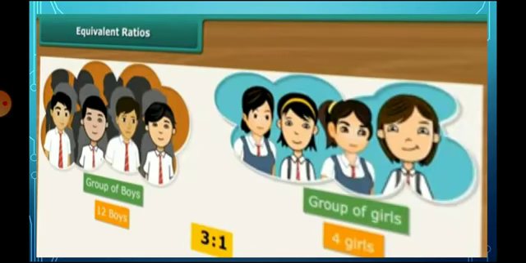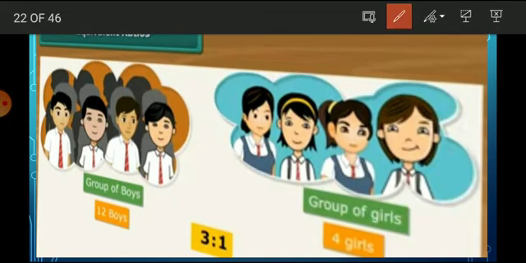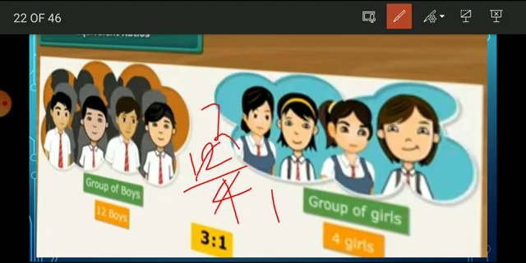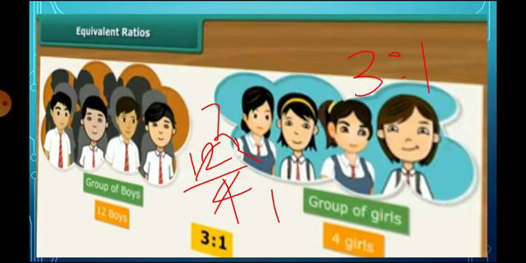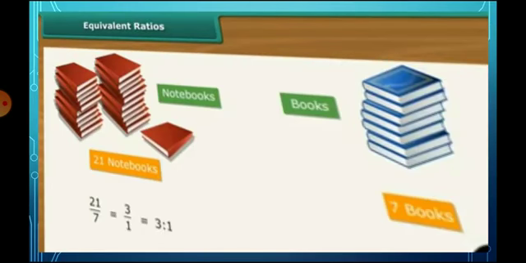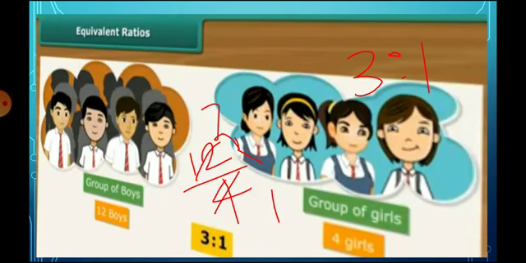See the second one: the group of boys is 12 boys, the group of girls is 4 girls. Here 12 divided by 4. So 1 four is 4, 3 fours are 12, right? So the ratio is 3 is to 1. Before that we had 3 is to 1, and after that we also have 3 is to 1.